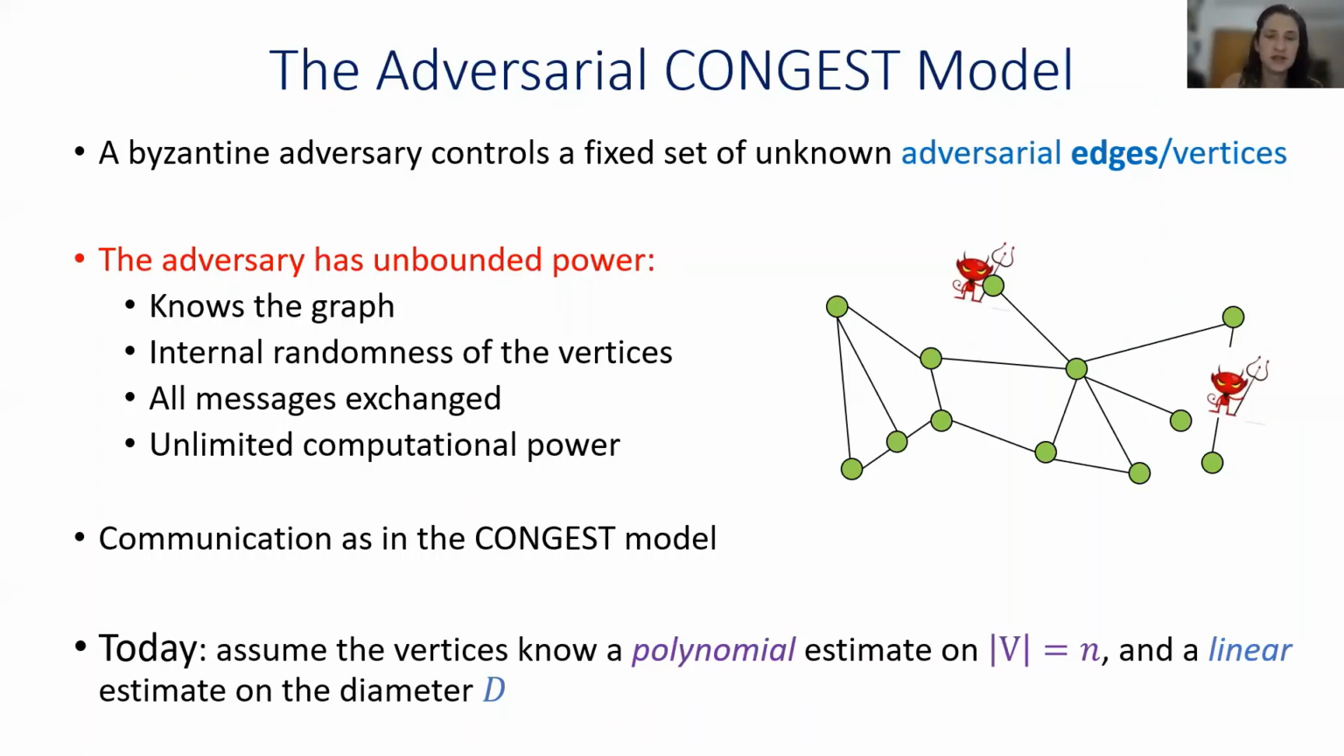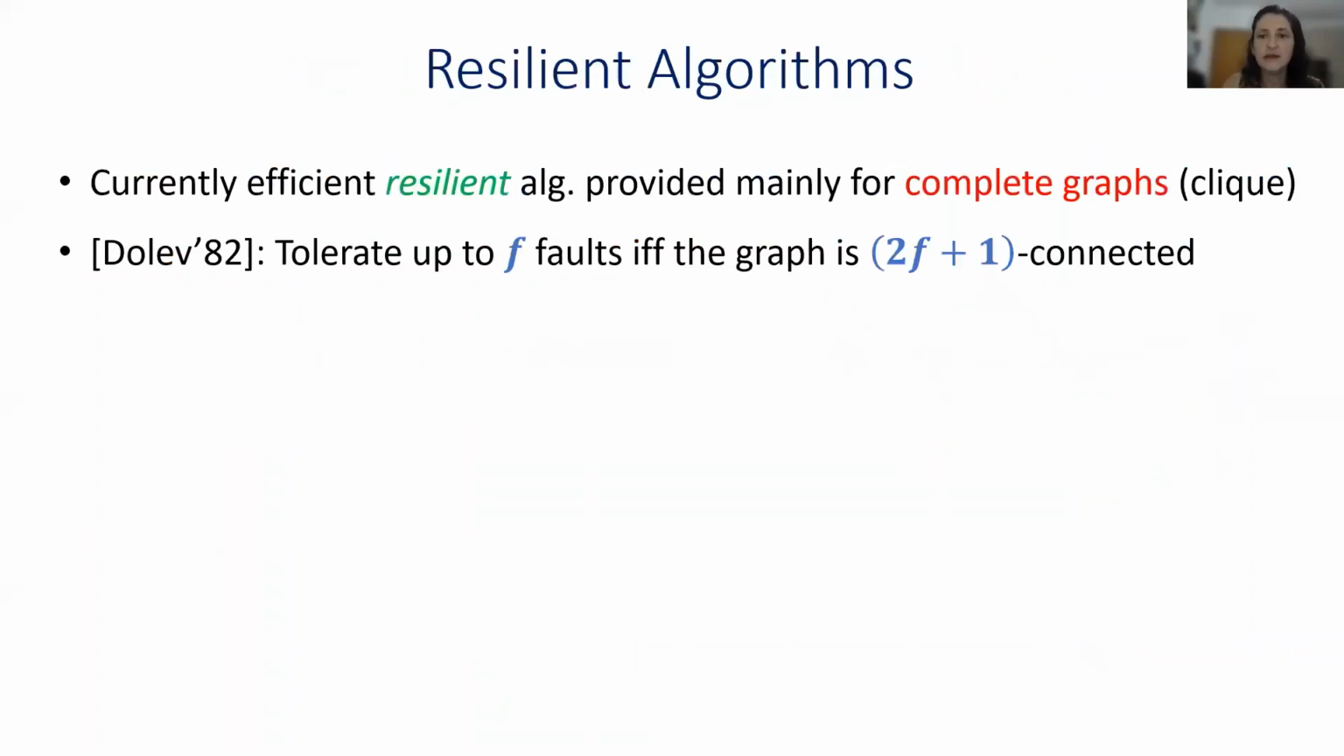The communication proceeds just like in the CONGEST model, where in this talk, I will also assume that the vertices hold a polynomial estimate on n, the number of vertices, and a linear estimate of the diameter, which we denote by D. Now, currently, most of the algorithms in this adversarial setting usually assume that the communication graph is complete, a clique. As for general graphs, Dolev showed that in order to obtain resilience against f adversarial edges or vertices, I need my graph to be at least 2f+1 edge or vertex connected. So from now on, I will only talk about graphs that are 2f+1 connected.